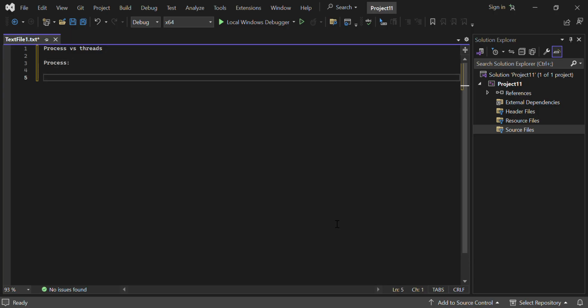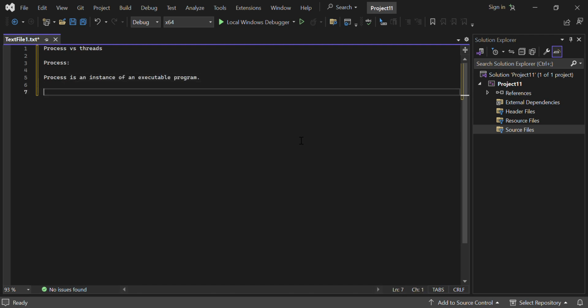A process is nothing but an instance of an executable program. That means whenever we run an executable program, a process will be created. An executable program is any program like C or C++. If we compile that program, an executable file will be created. That executable file is a set of instructions that is understandable by the CPU. So whenever we run that executable program, a process will be created.